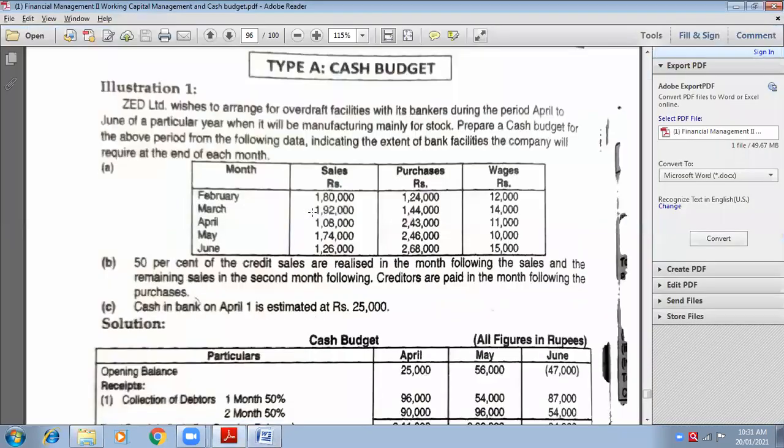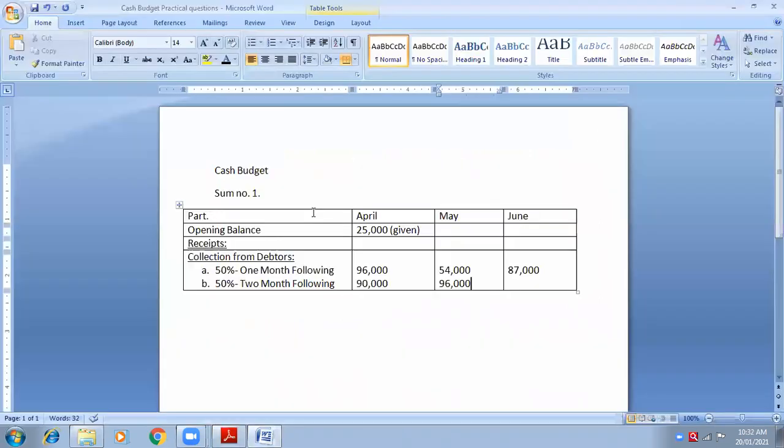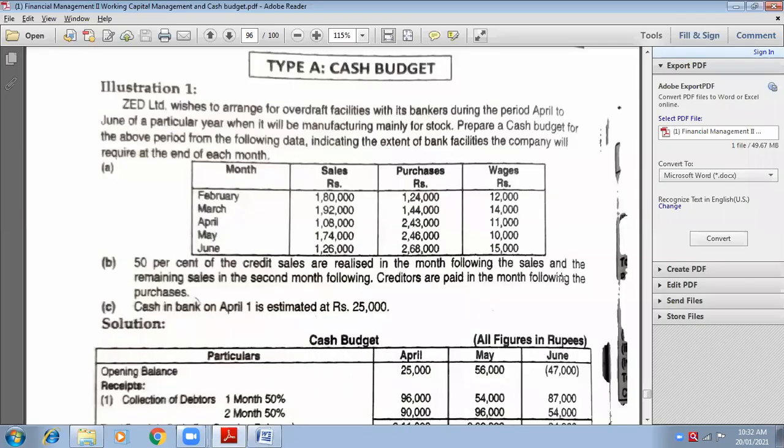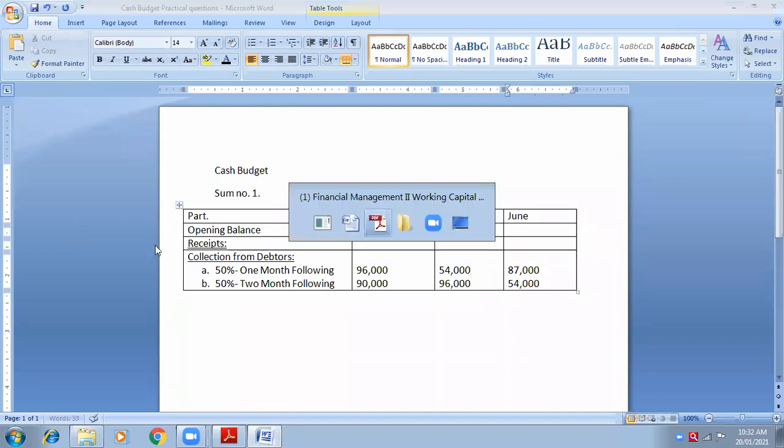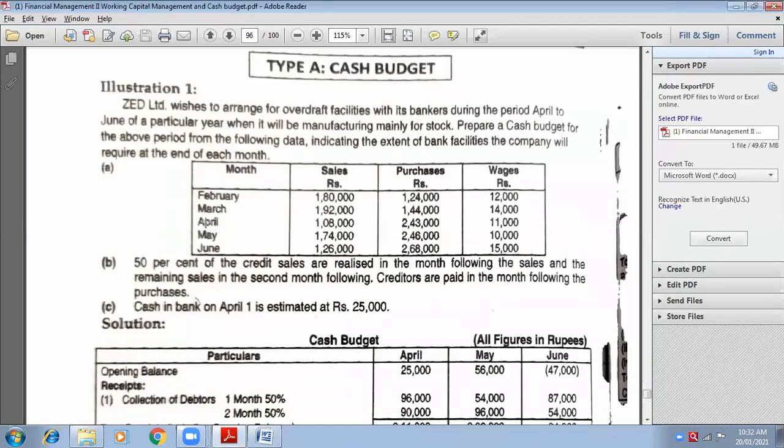Now, next, I'm standing in the month of June now. June is the second month. I'm standing here, second month. June is the second month of which month? April. Yeah, see, we are going in sequence. February, March, now April. Now take April ka sales. April sales is 1,08,000. 1,08,000 into 50 percentage. 54,000. So now you can think about 1 month. Take the example of March.